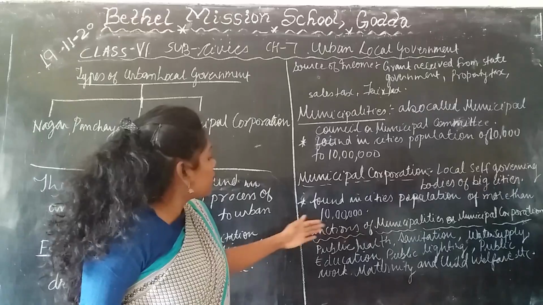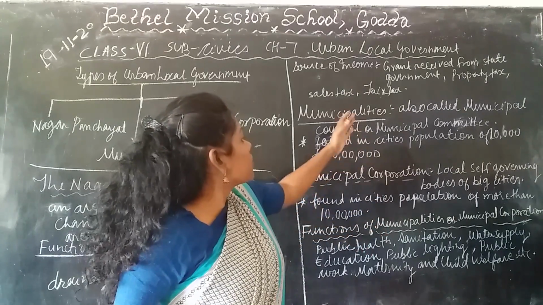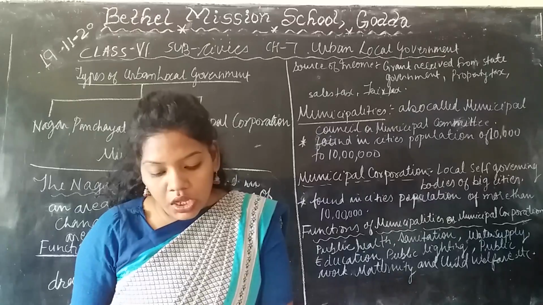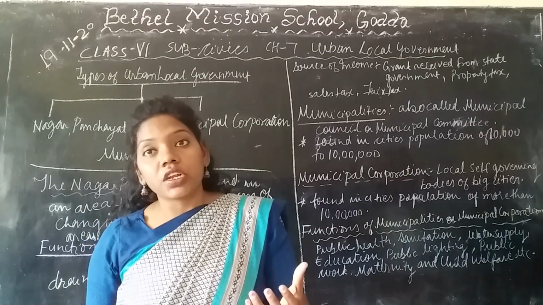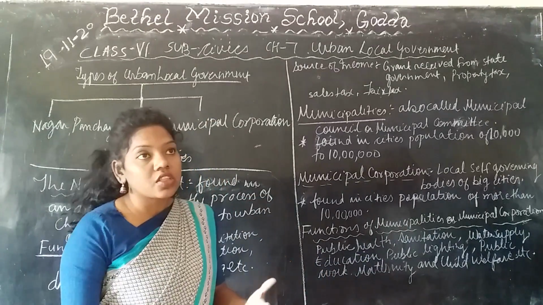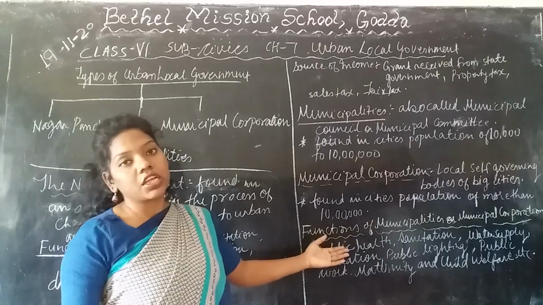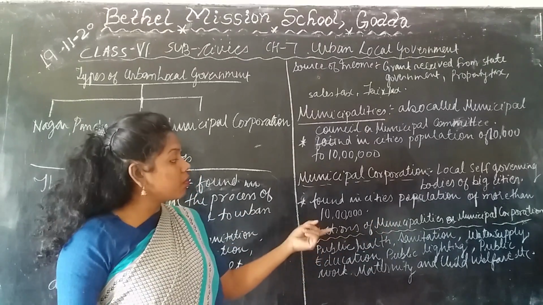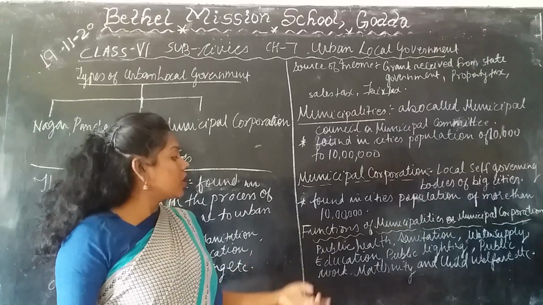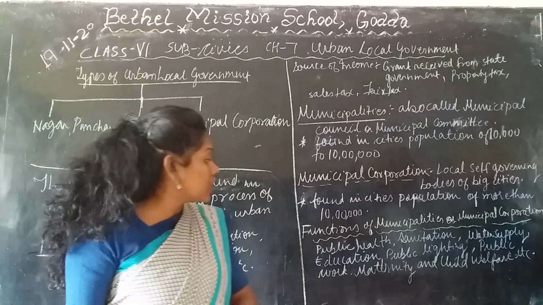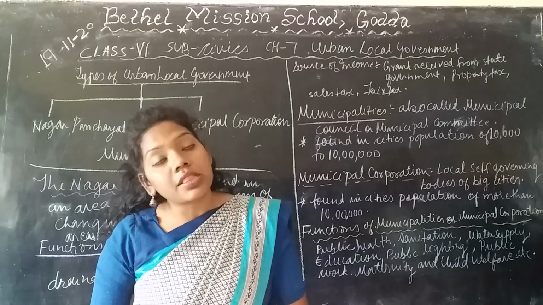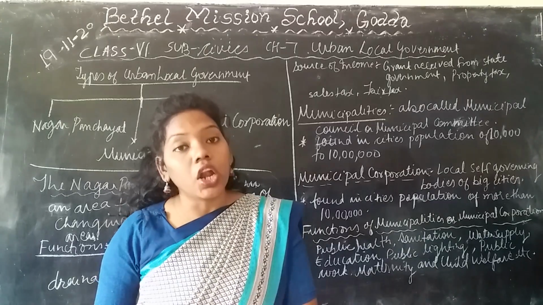Okay, so there are different functions of both municipalities and municipal corporations. They look after different activities, like public healthcare, sanitation, water supply, education, public lighting, public works, maternity and child welfare. These are the important or compulsory works they should look after.